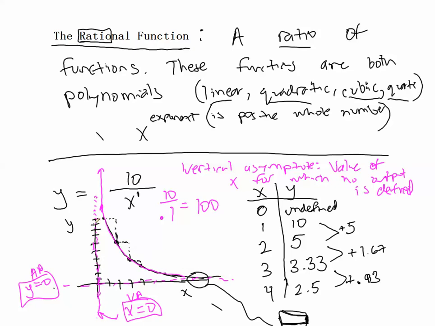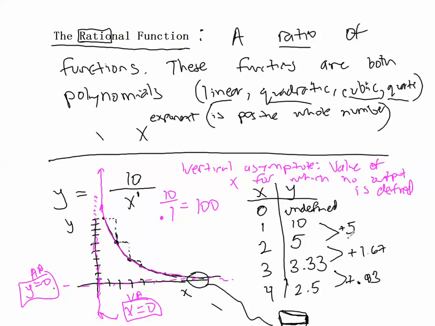I could give you a hundred pounds of chocolate, and you can eat half of that every day. Well, maybe not every day, but let's say you eat half of your chocolate every month. Well, you'll actually, in theory, never run out because half of something is something, right? You can't ever cut something in half and not have anything left. So the other thing to consider is that with an exponential function, I do have a vertical intercept. There is no vertical asymptote. My graph would always cut through the vertical axis.